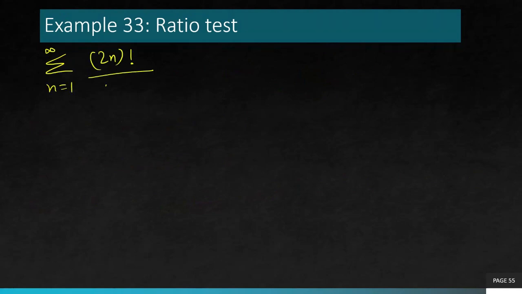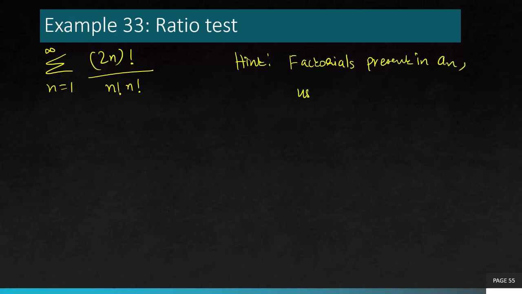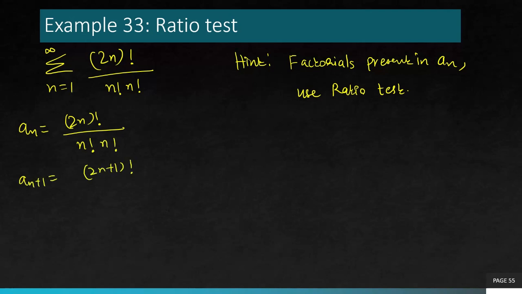2n factorial over n factorial. Hint: whenever you have factorials in your question, always use ratio test. Always. Because you will see how remarkably it is going to help you simplify. So rewrite an. Now change n to n plus 1 and write an plus 1. Actually it should be 2n plus 2.